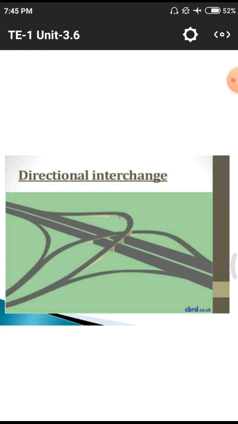That means they can continue their speeds and pass those lines. This is the major reason for developing these directional interchanges and other kinds of intersections, so that there is no obstruction to the vehicles passing on national highways. Simply we need to add to the national highway by using different directional interchanges or other intersections.